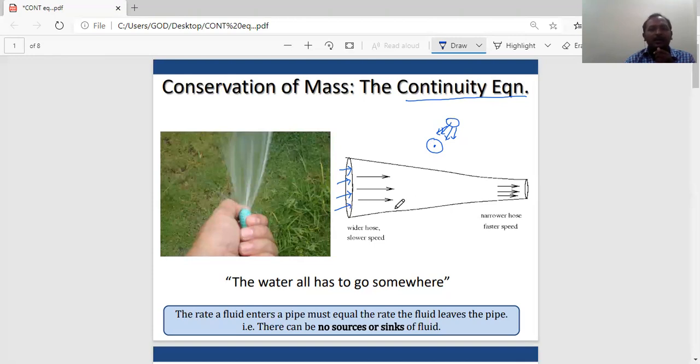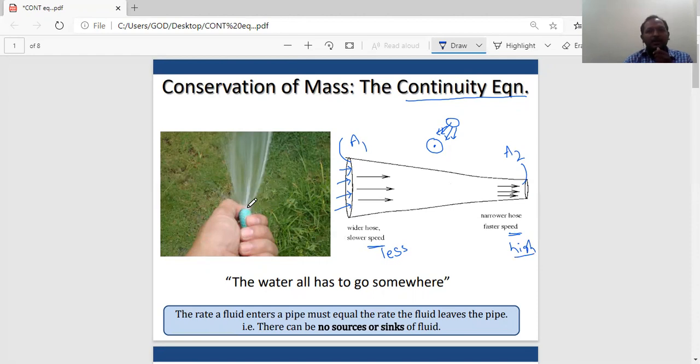But unless there is a source and sink, you have a pipe of different cross sections or equal cross sections. If you have a different cross section here, if you observe, the area of cross section A1 is more and the area of cross section A2 is less. But the velocity here, that means the speed here, is less, and here it is high velocity. This also shows the best example for this.